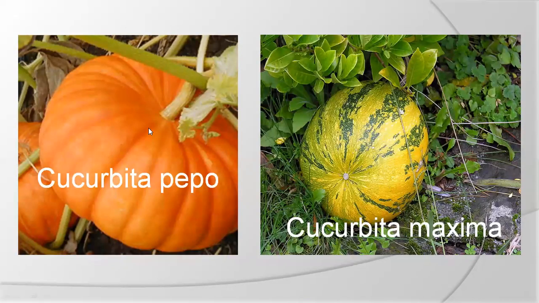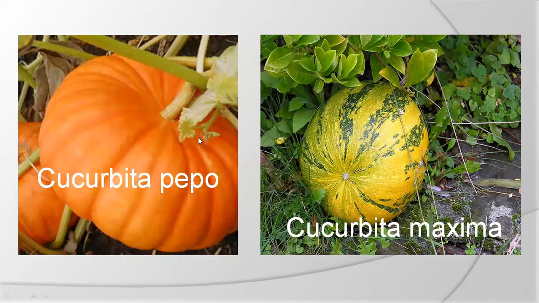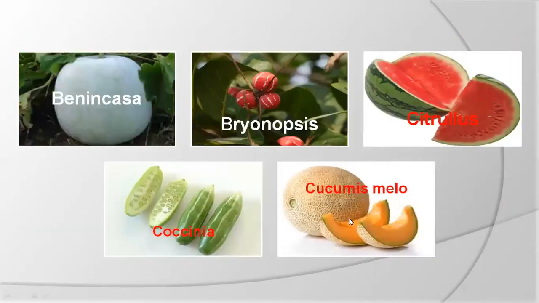So these are the different fruits: Cucurbita pepo, Cucurbita maxima, Benincasa hispida, Bryonopsis, Citrullus, Coccinia, Cucumis. This is the muskmelon. This is Coccinia, Gummadi, Benincasa. This is watermelon, Citrullus. Cucurbita pepo, Cucurbita maxima, these are varieties.